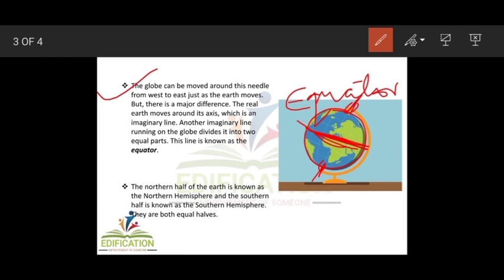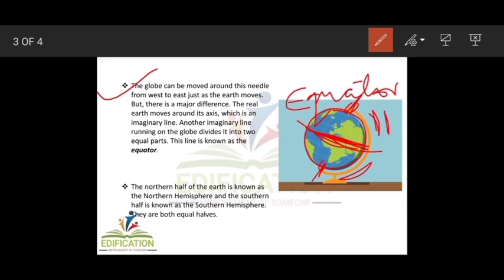So axis: the way a globe rotates around the pivot, the earth also rotates around an imaginary line. The imaginary line around which the earth rotates is called an axis. Now the equator is an imaginary line running on the globe that divides it into 2 equal parts. This line is known as the equator.